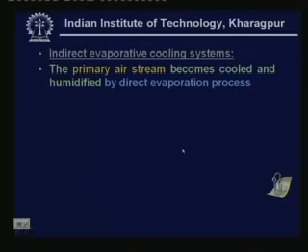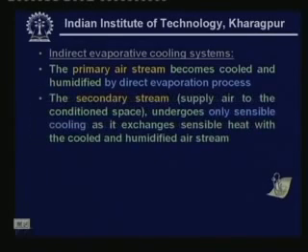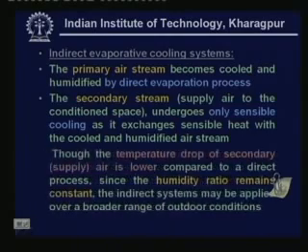The primary air stream becomes cooled and humidified by a direct evaporation process, whereas the secondary air stream, which is nothing but the supply air to the conditioned space, undergoes only sensible cooling as it exchanges sensible heat with the cooled and humidified air stream. Though the temperature drop of the secondary air is lower compared to a direct process, since the humidity ratio remains constant, indirect systems may be applied over a broader range of outdoor conditions. This is the advantage of indirect over direct evaporative cooling systems.